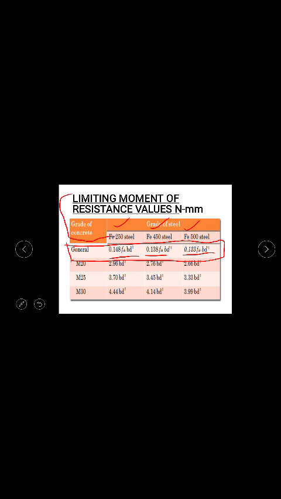The grade of steel plays an important role because steel is a ductile material, so its failure is always accompanied with a caution. It cannot suddenly fail, whereas the failure of concrete is brittle, so it fails all of a sudden.